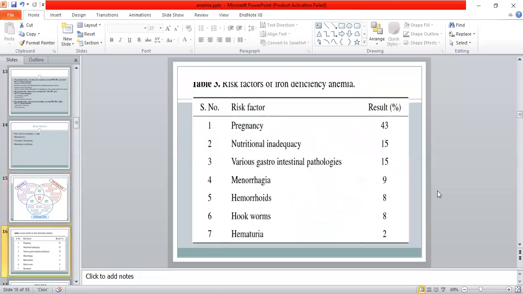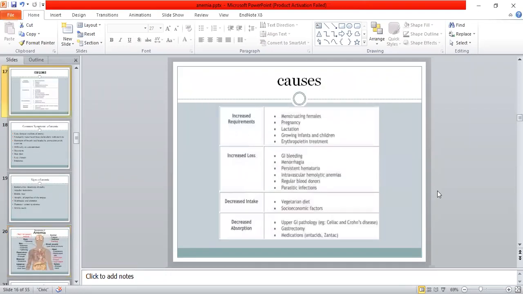Now, these are the risk factors which occur in the iron deficiency anemia. Pregnancy contributes 43% of having the iron deficiency anemia. Then, nutritional inadequacy is 15%, whereas gastrointestinal pathology is 15%, menorrhagia is 9%, hemorrhoids are 8%, hookworms are 8%, hematuria is 2%. These are the risk factors which affect the iron deficiency anemia.